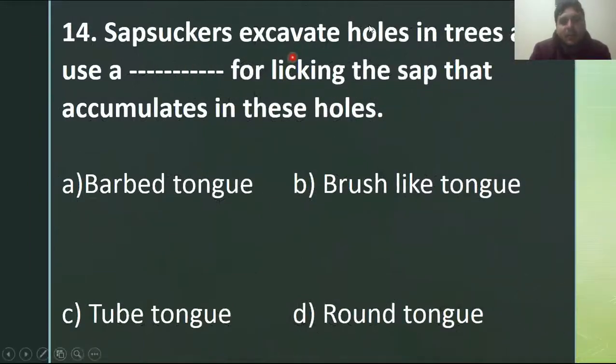Sapsucker excavate holes in a tree and use a blank for licking the sap that accumulates in these holes. So sapsucker is a bird, and they excavate the holes, dig the holes inside the trees, just to lick the leaking of the sap. Sap is used for the food by the sapsuckers. So they have a barb tongue, brush-like tongue, tube tongue, or round tongue. They have brush-like tongue. So option B is the right answer.